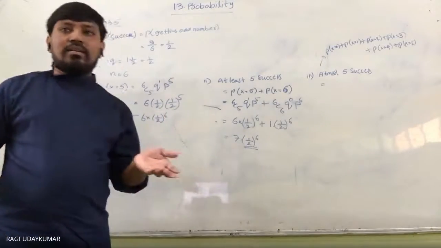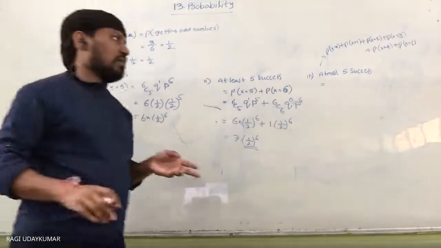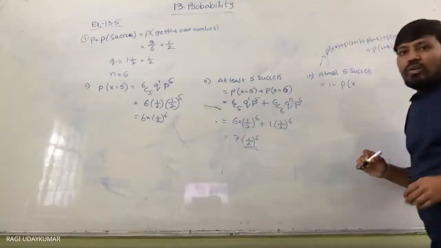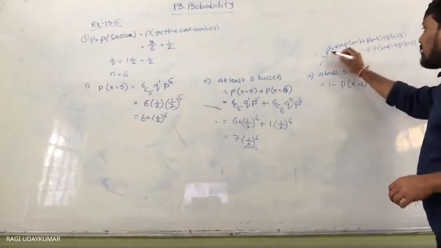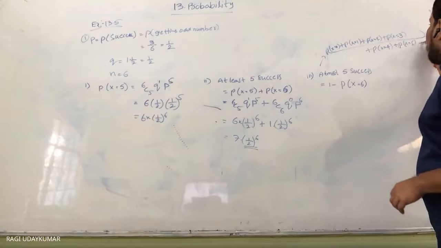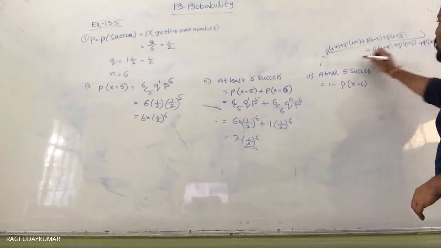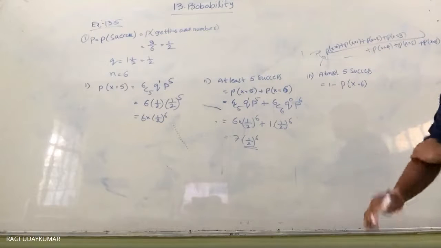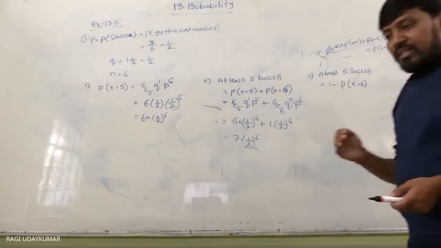Instead of that, you can subtract: 1 minus probability of x equals 6.